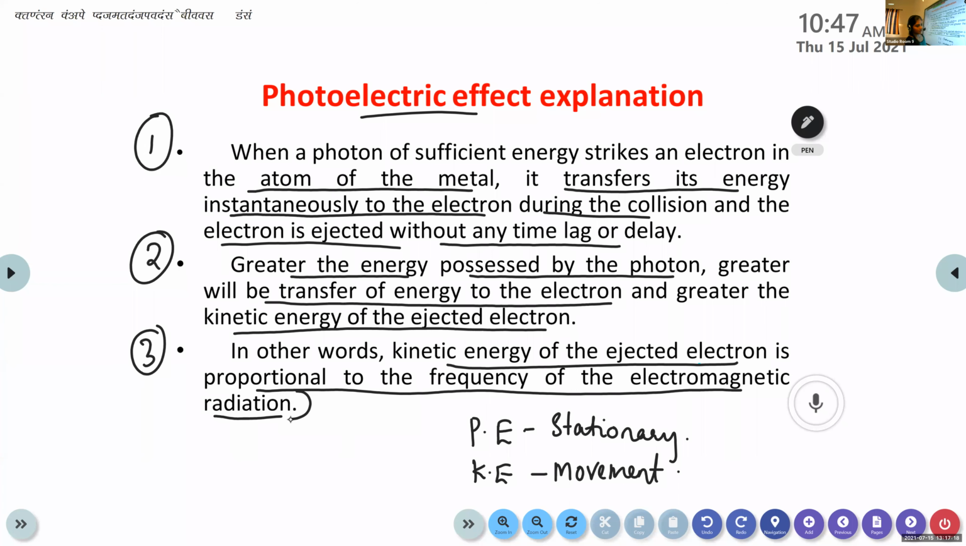Dia, can you read the third point? In other words, kinetic energy of the ejected electron is proportional to the frequency of the electromagnetic radiation. Yes. That is proportional to nu. This is clear, children? Do you have any doubt in this portion? Anyone?